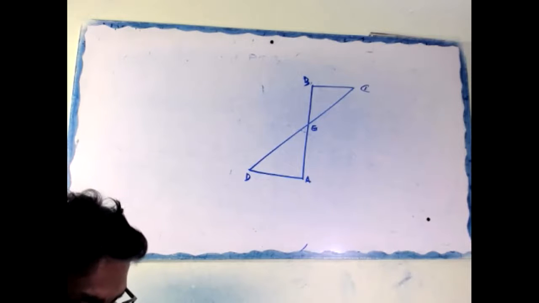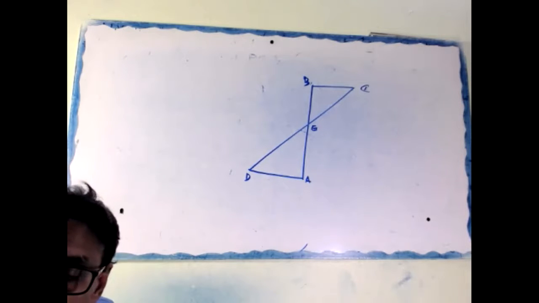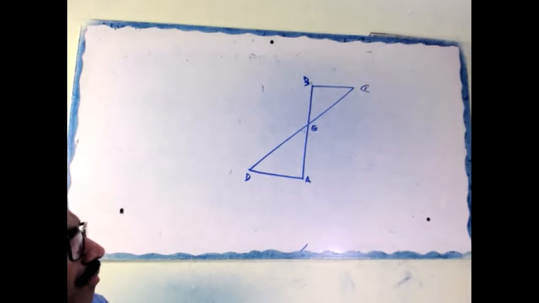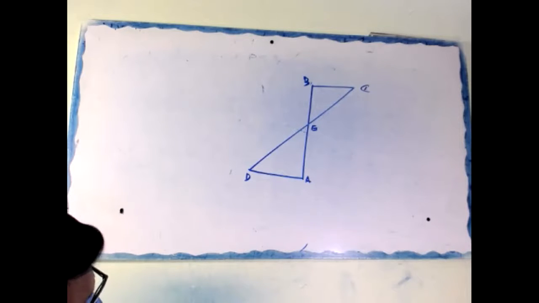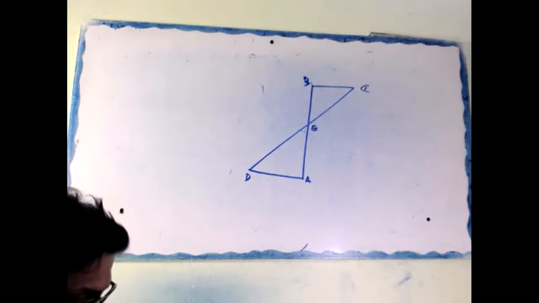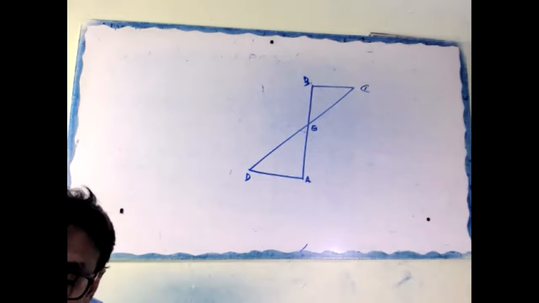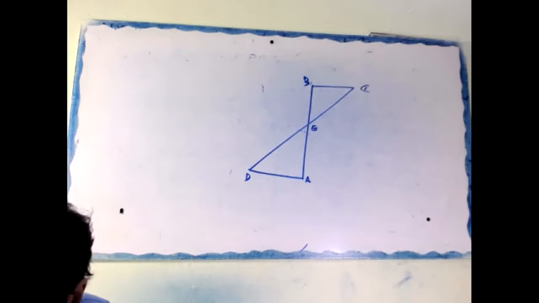That means you have to show that BE equal to EA. Okay, try now. Try fast.